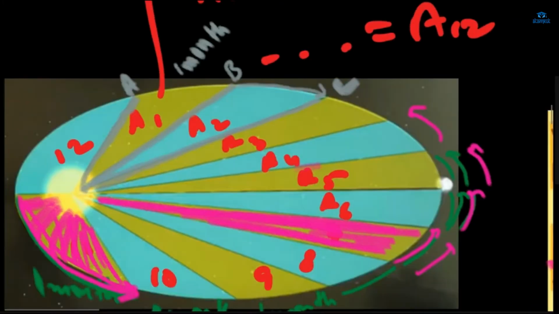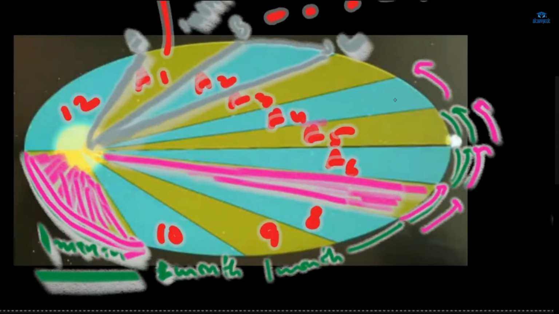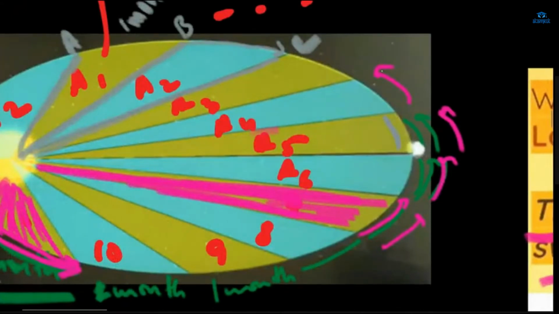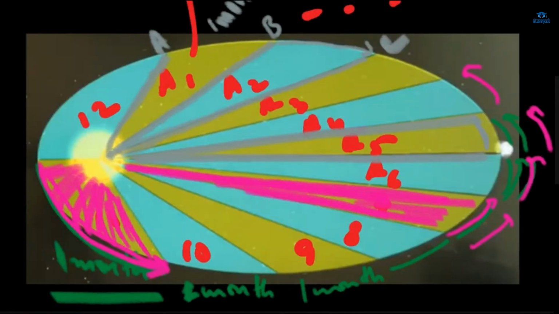Likewise, as the planet goes far away from the Sun, this portion will get less, but this portion will get elongated as it gets far from the Sun, and due to which the area will be equal to the portion swept on the perihelion side.